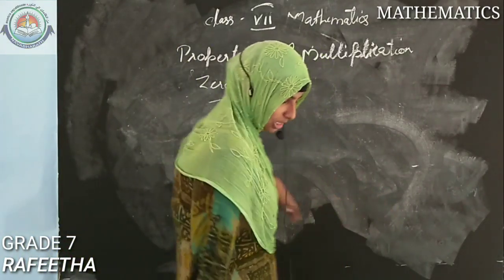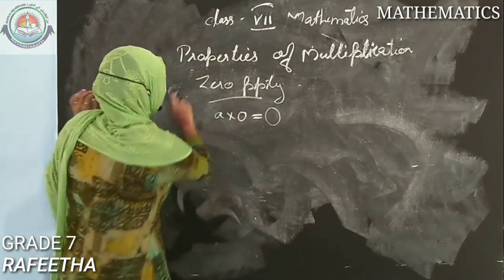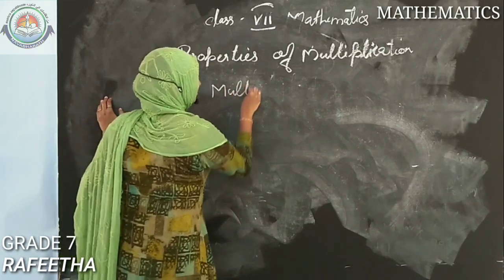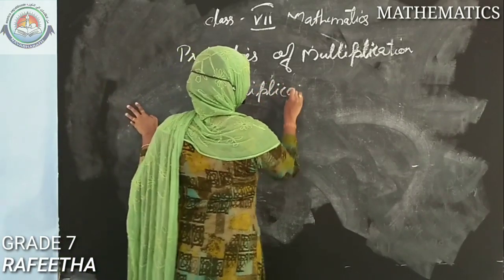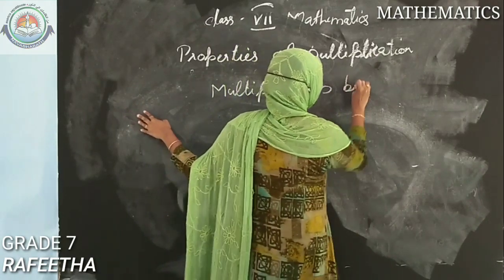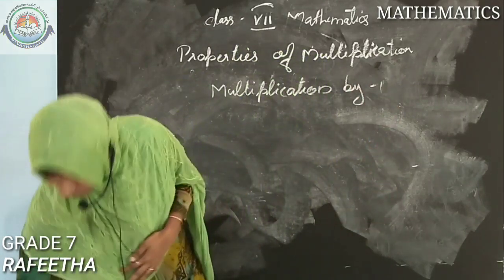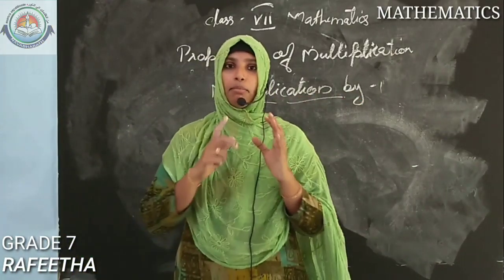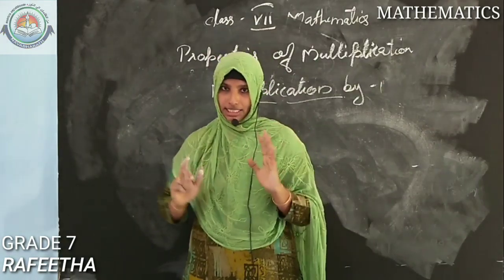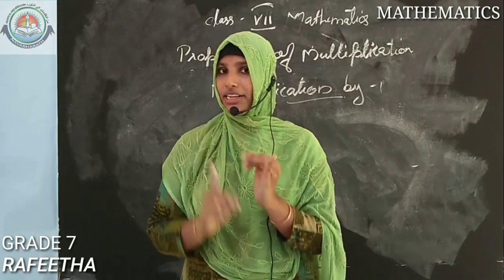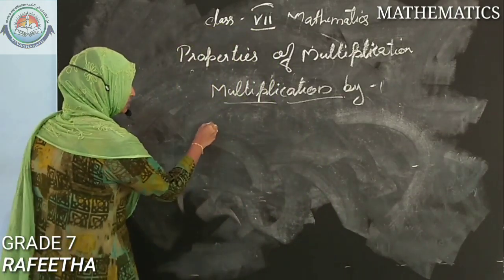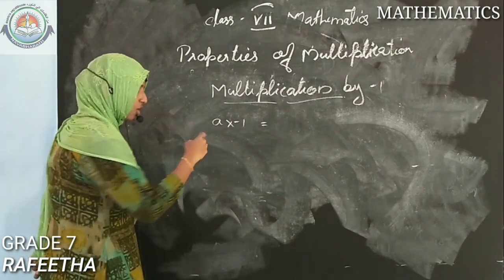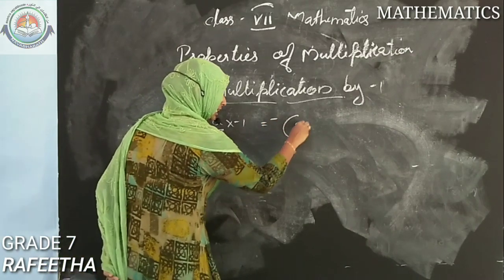Next is multiplication by minus 1. That is, if you multiply any number with minus 1, what will happen? We will get minus of that number. If we multiply any integer A with minus 1, what will we get? The negative number, the minus of the given integer.